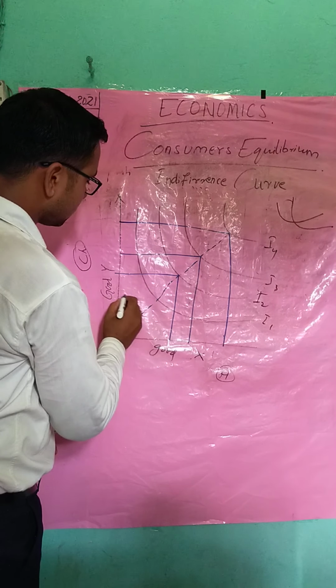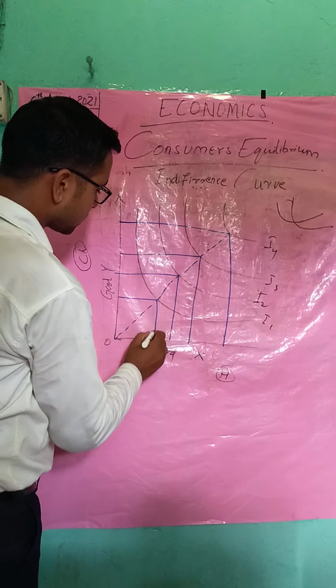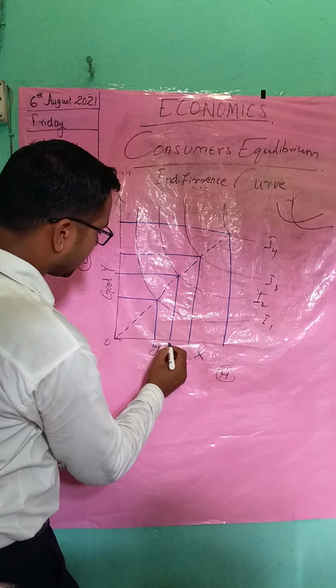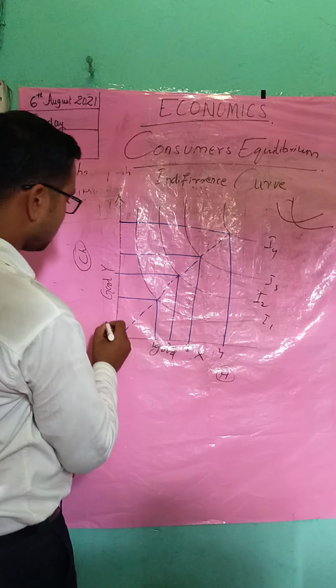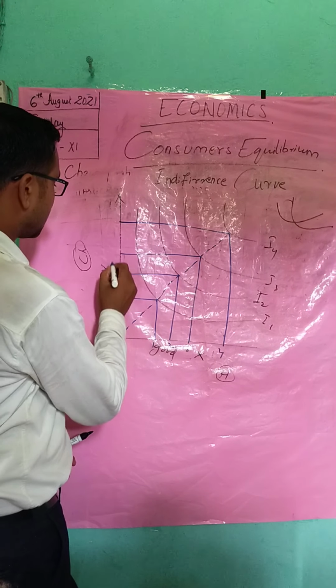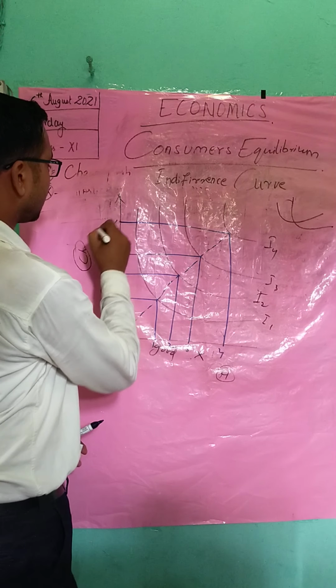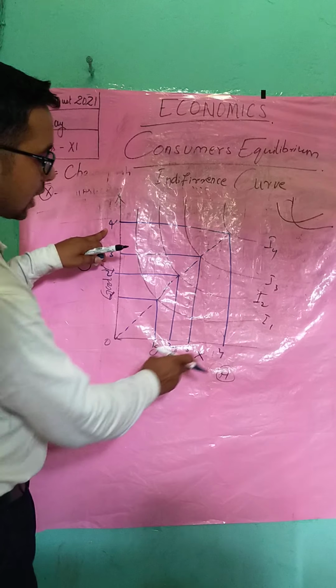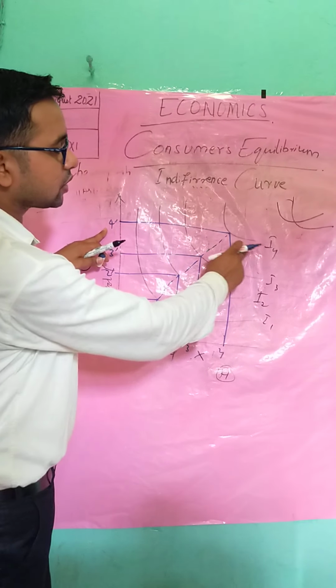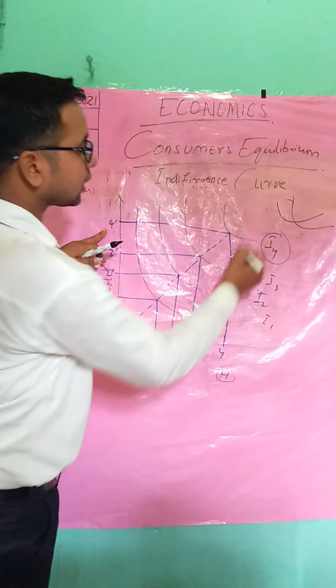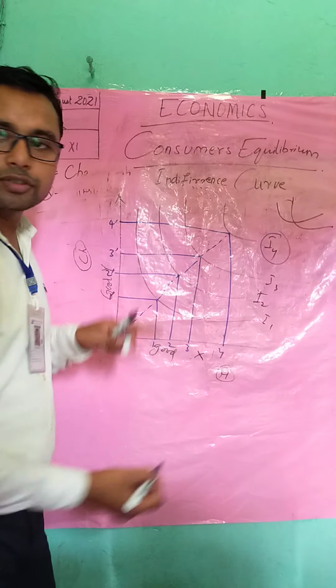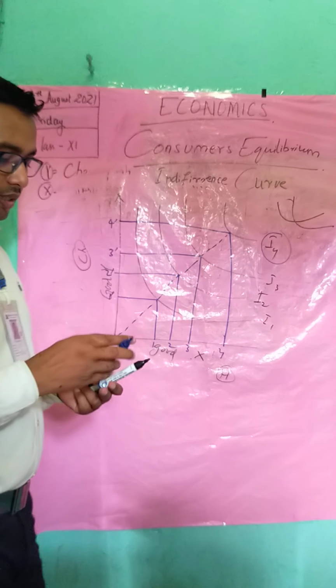Higher the indifference curve gives you more satisfaction, isn't it? 1, 2, 3, 4. 1 dash, 2 dash, 3 dash, and 4 dash. The 4 dash and 4 is the highest indifference curve, that is I4, isn't it? The higher the indifference curve gives you higher satisfaction.